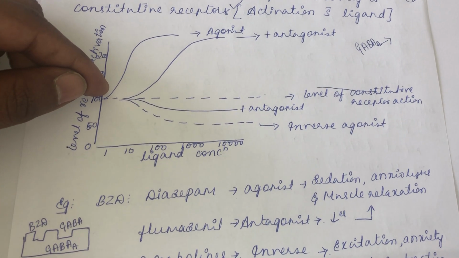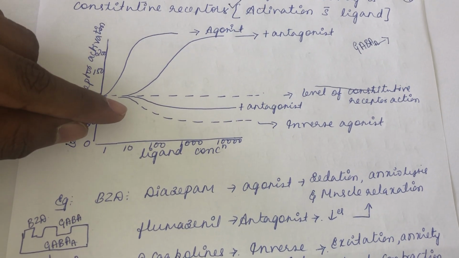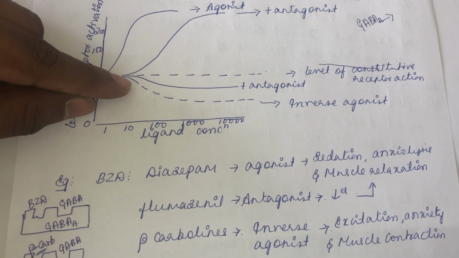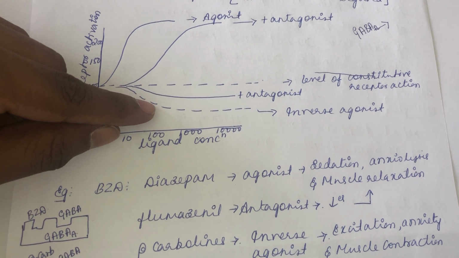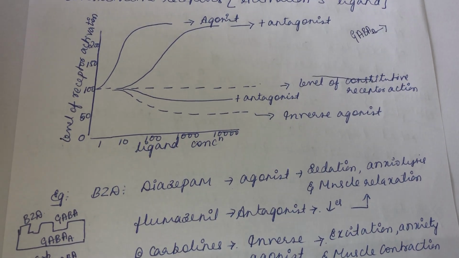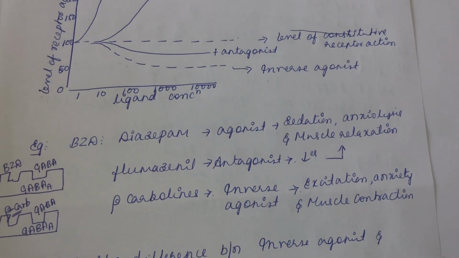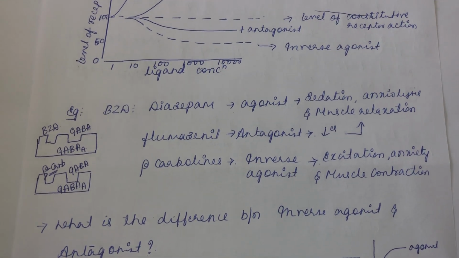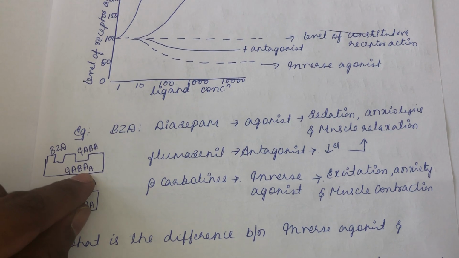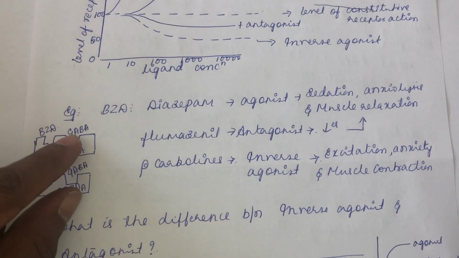Now you are giving an inverse agonist. An inverse agonist produces the opposite effect to that of an agonist. See, for example, the GABA A receptor. I told you the GABA A receptor is a constitutive receptor. The endogenous ligand for the GABA A receptor is GABA.